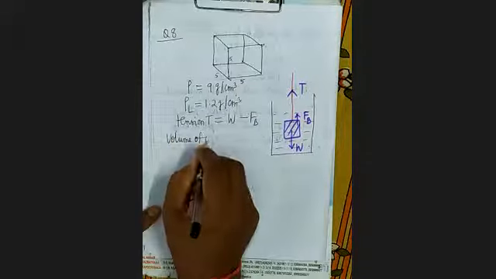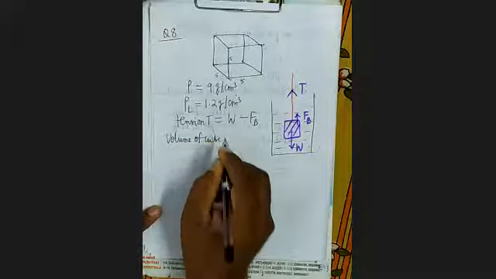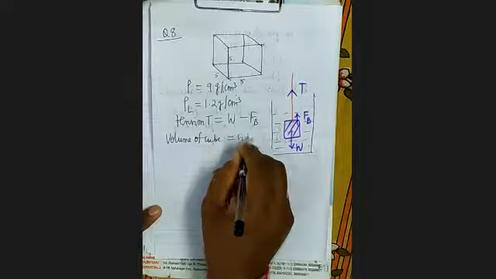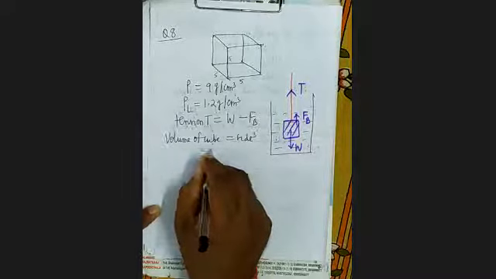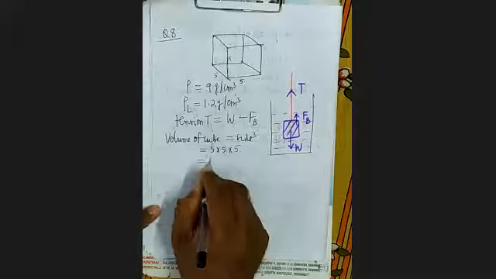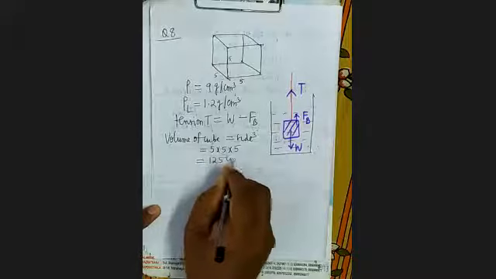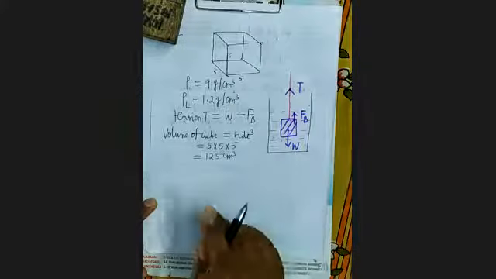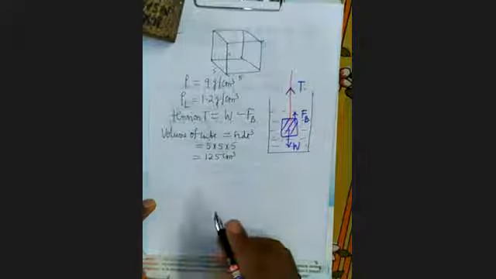Volume of cube is side cube, that is 5 into 5 into 5, that is 125 centimeter cube. This thing is clear.